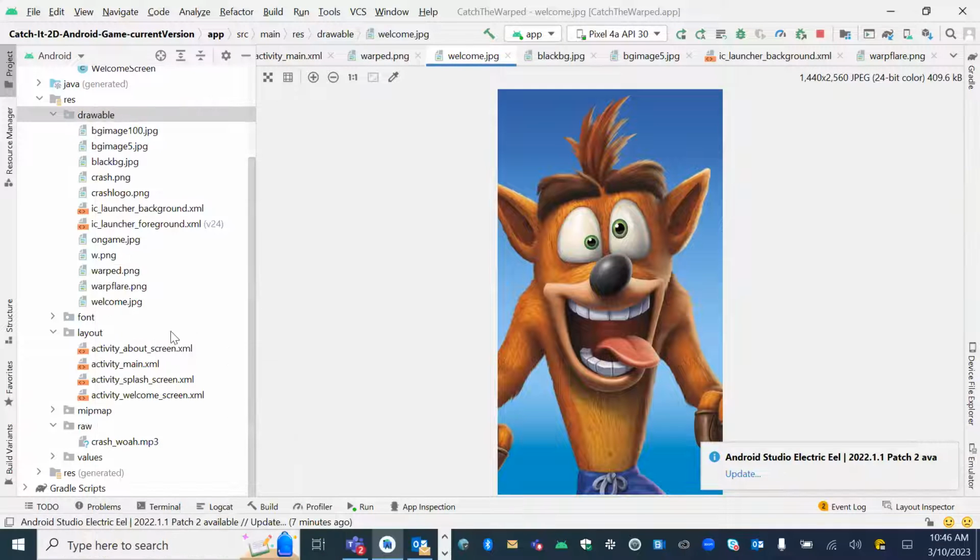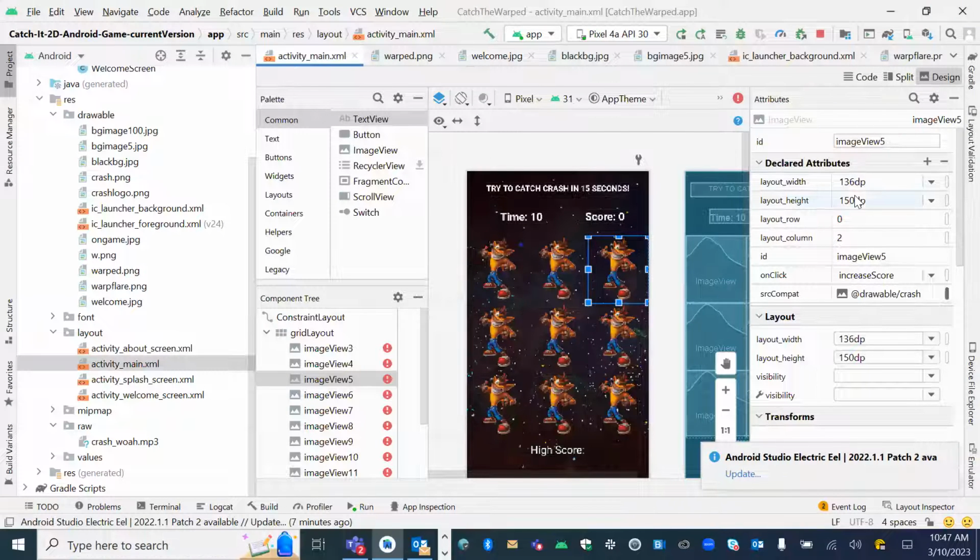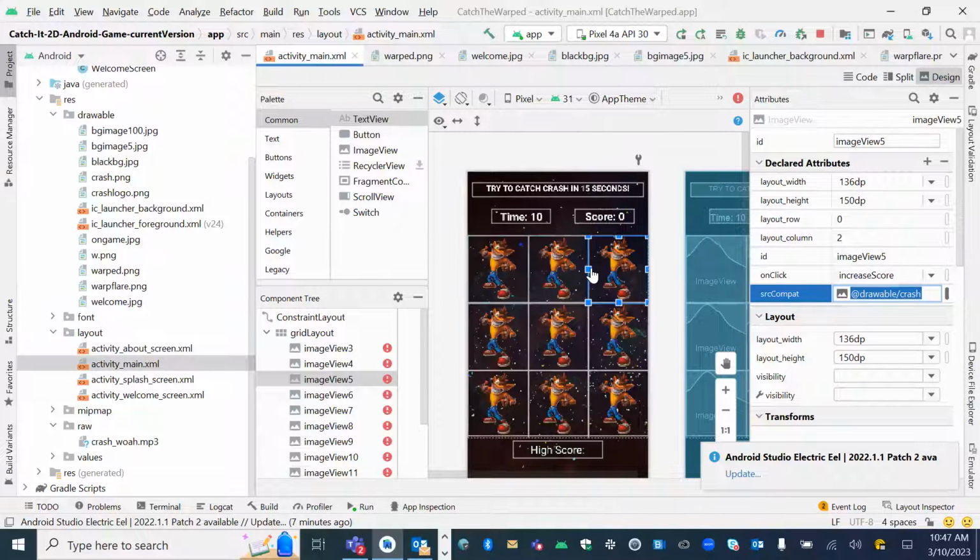And then you can just reference it. Throughout our app, you see a reference to the name of it. Here's the name of that file, and you can see that name matches the name right here: crash.png. That's the name referenced there. Drawable is the name of the folder, then we say slash, then the name of the file, crash. That's how we actually reference it. It's pretty easy once you have been introduced to it.